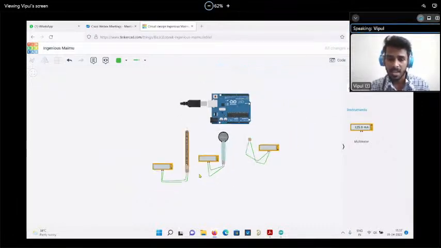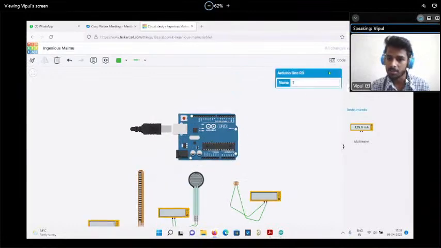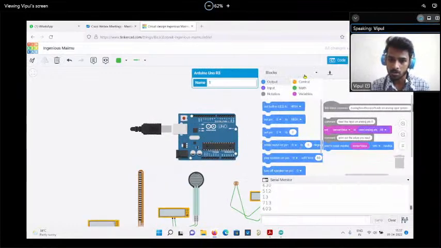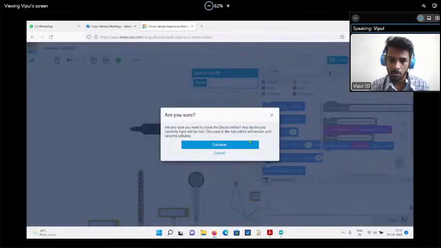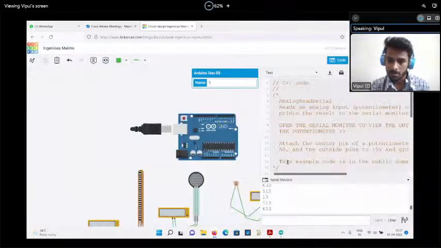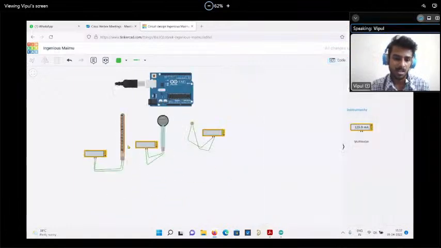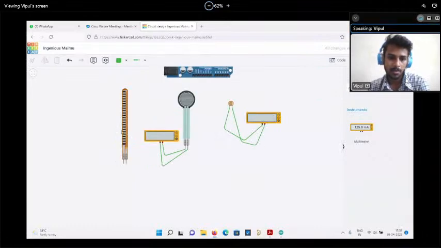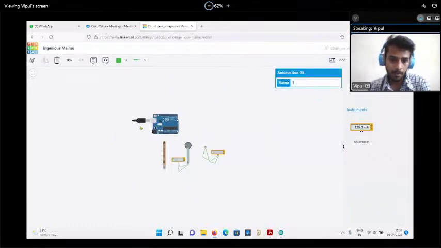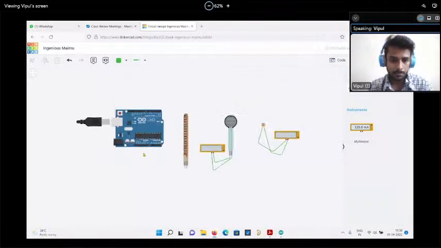So how can we connect? As we have seen, the Arduino potentiometer code is there, right? A0, the same code. The same code will be applicable for all these kinds of resistive-based sensors. How can we check? I'm just deleting this and taking one Arduino.